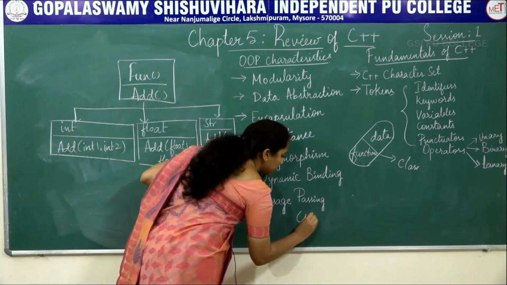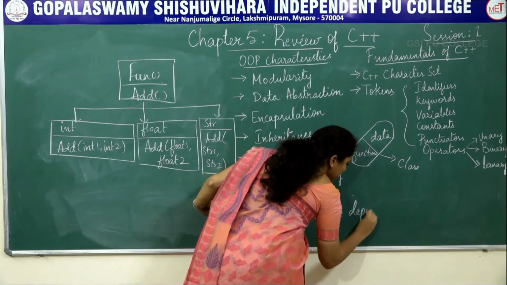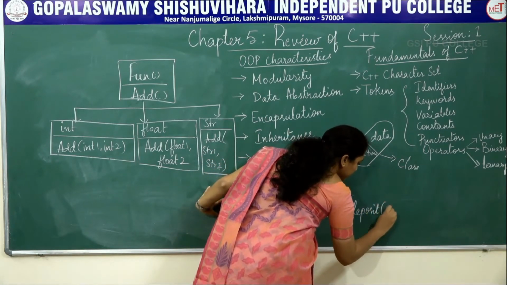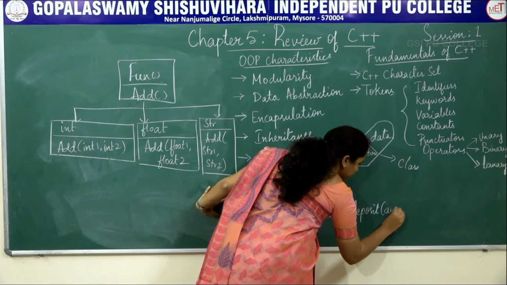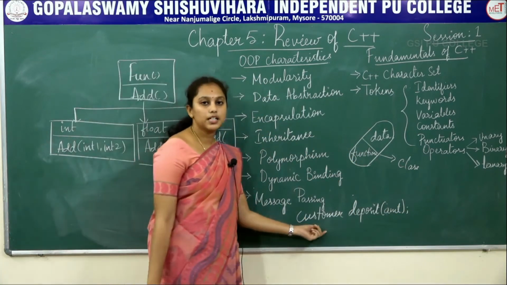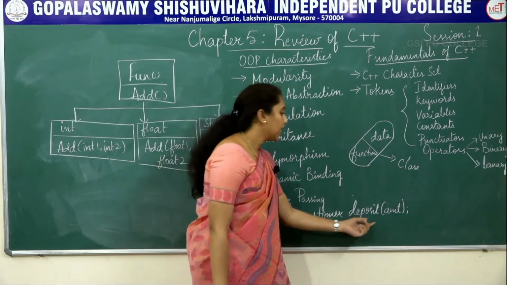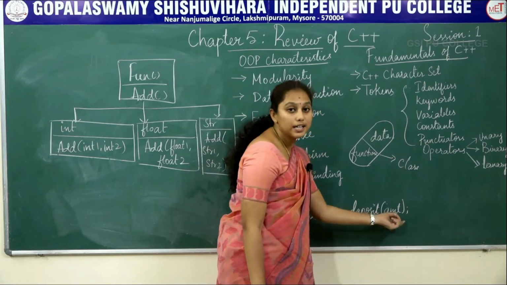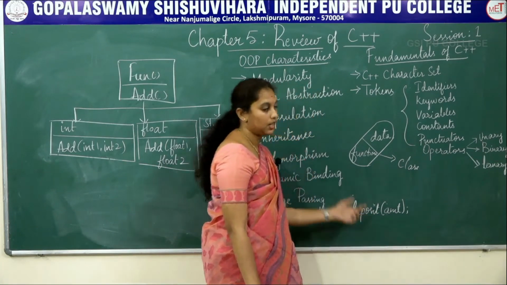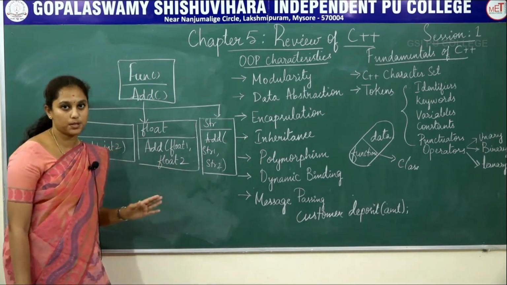Consider customer deposit amount. In this example, customer is the name of the object, deposit is the name of the function and amount is the information to be sent. So this is about the characteristics of OOPS.